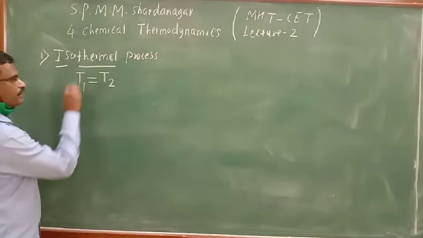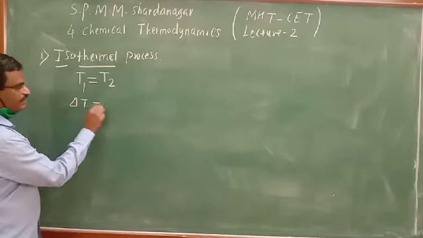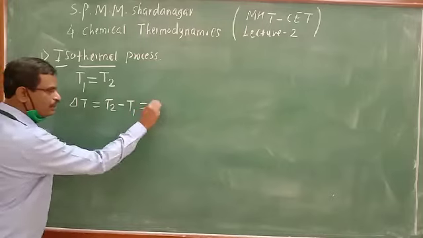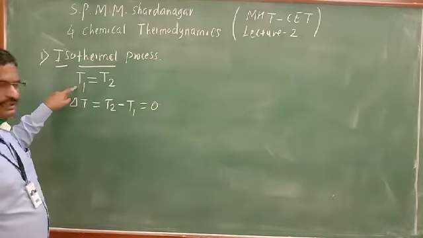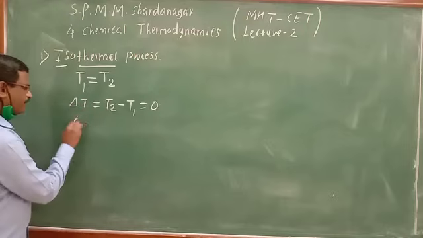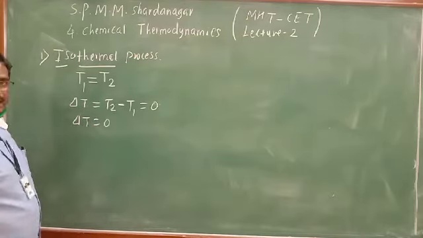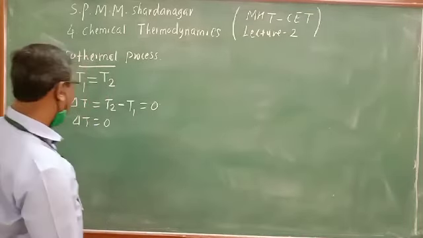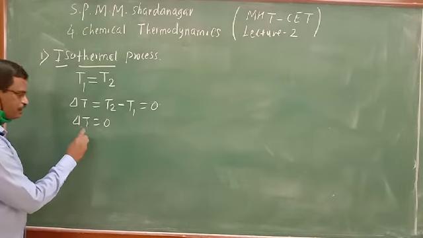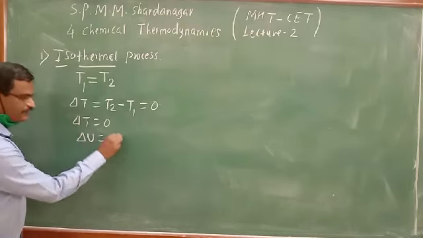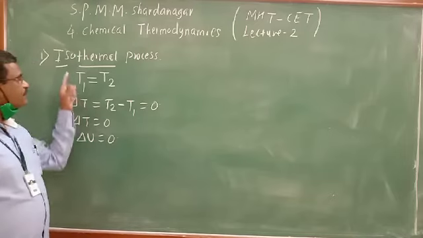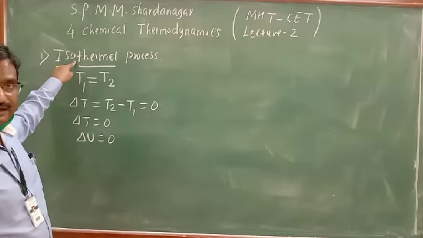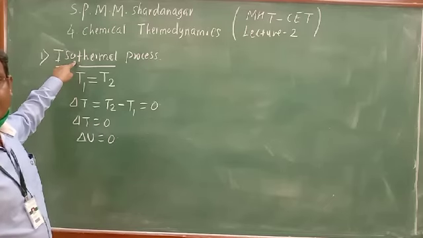Therefore T1 is equal to T2, and the change in temperature, delta T, final temperature minus initial temperature, is equal to 0 because the initial and final temperatures are the same. We know temperature directly affects the magnitude of internal energy. Since the change in temperature is 0, the change in internal energy is also equal to 0. The processes which are carried out at constant temperature or constant internal energy are known as isothermal processes.